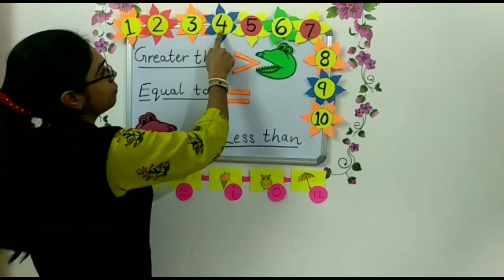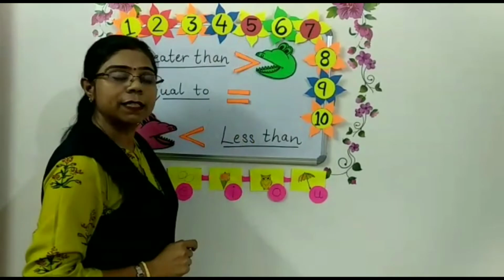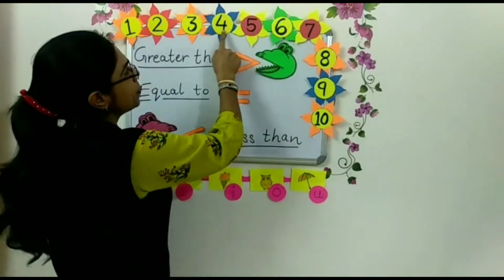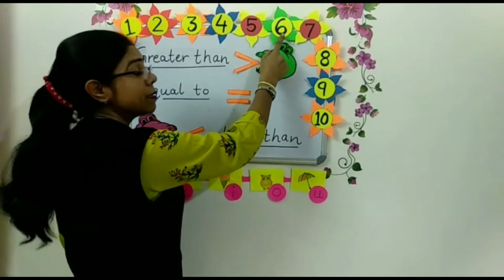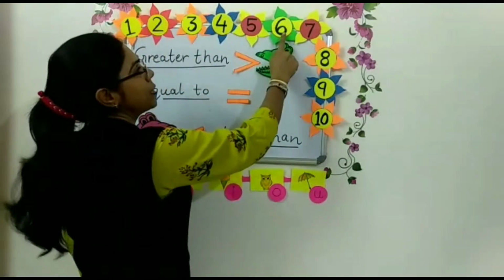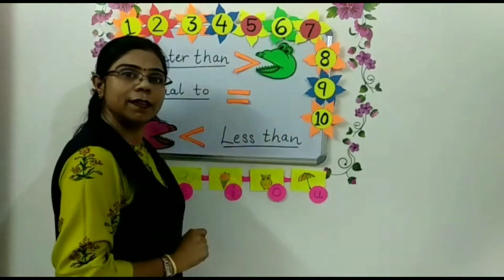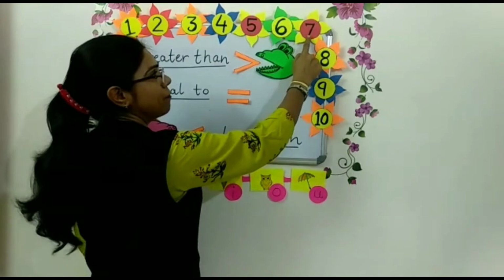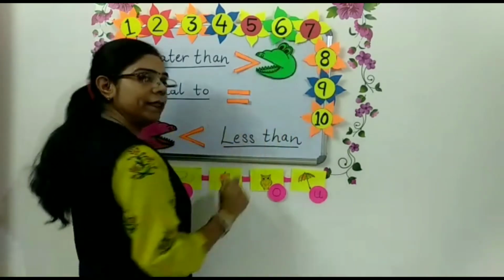And now after 4, which number is this? This is number 5. Correct. So 5 is bigger than 4. And now after 5, this is 6. So 6 is bigger than 5. And after 6, 7 is there. 7 is bigger than 6. Right? And now after 7, number 8 will come. So 8 is bigger than 7.